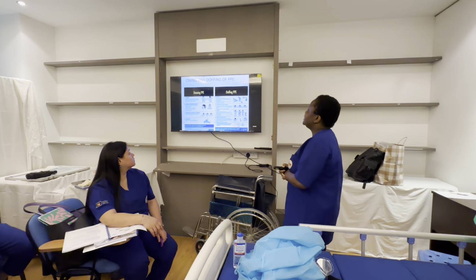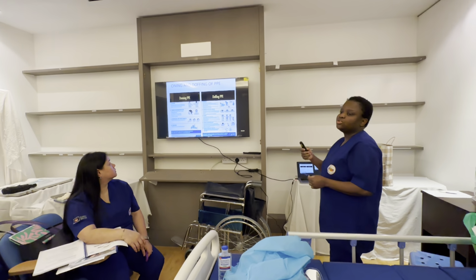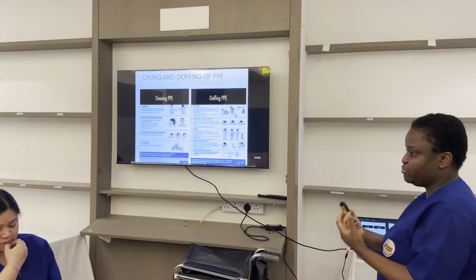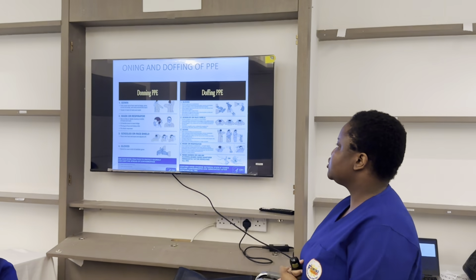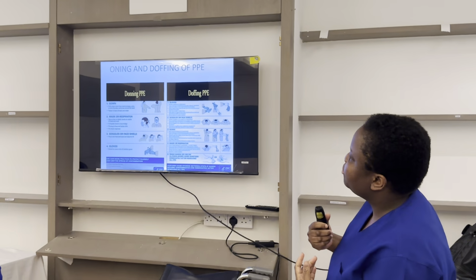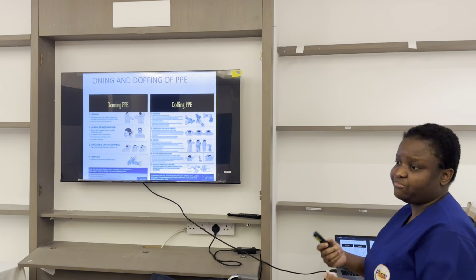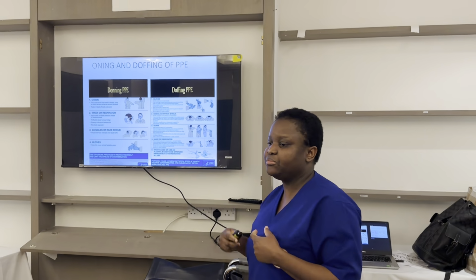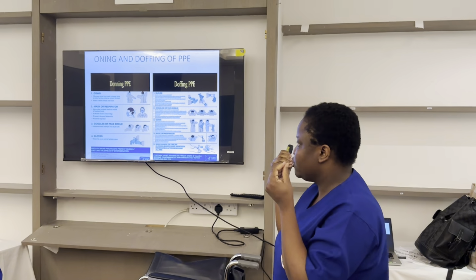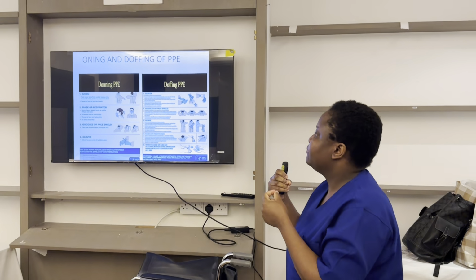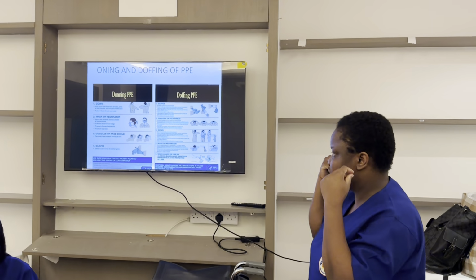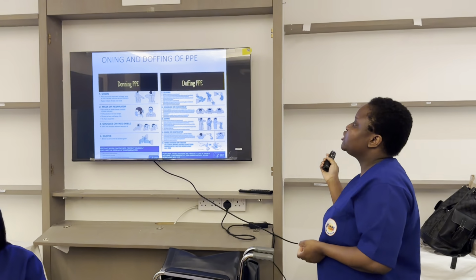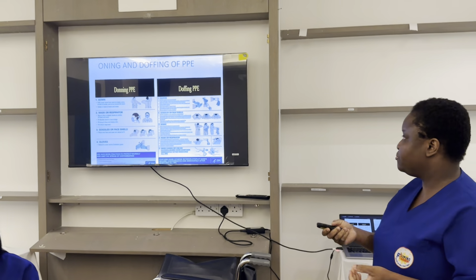Then donning and doffing. What do you mean by donning and doffing? Donning means the act of putting on PPE, while doffing is the act of removal of PPE. First of all, before wearing our PPE, we are supposed to perform hand hygiene. Then from there, you put on your gown. After that you put on your mask or respirator, then the goggles or face shield, and lastly your gloves.